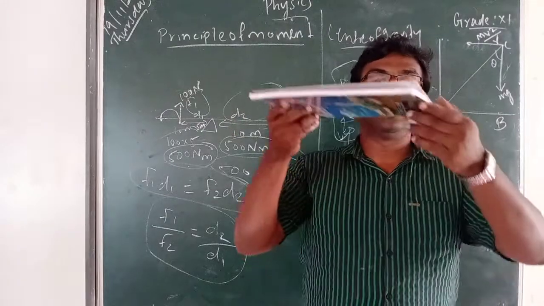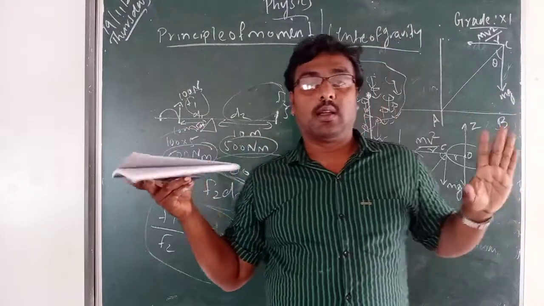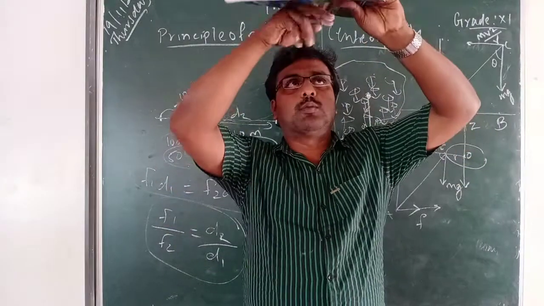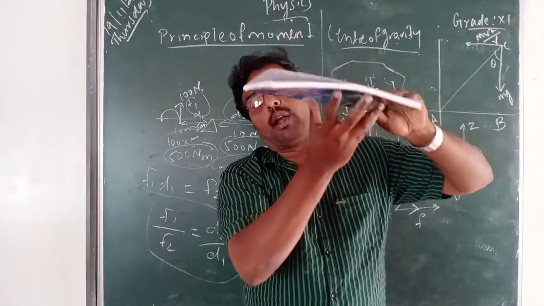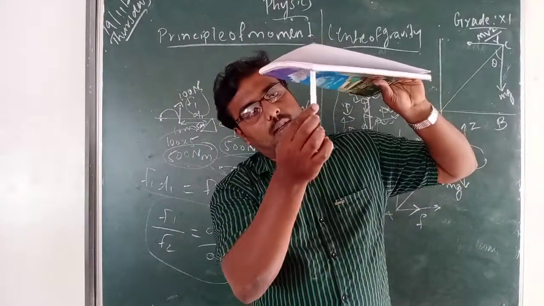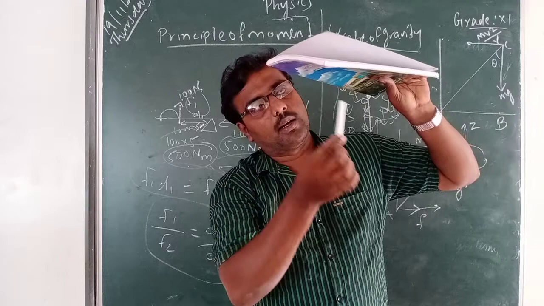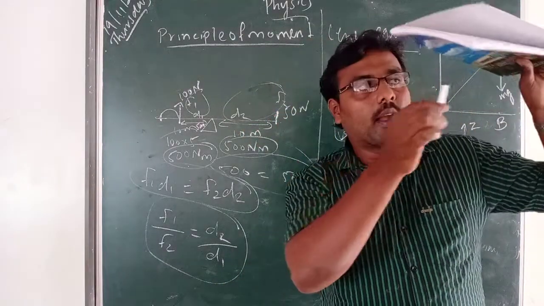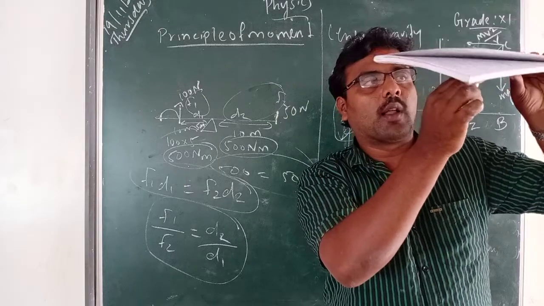Assume that this is a rigid body, and you know this rigid body is made up of many point masses. From all these point masses, a downward force is acting. And one point.